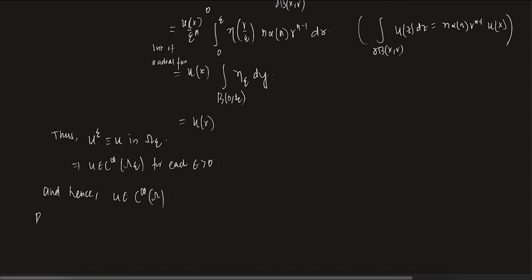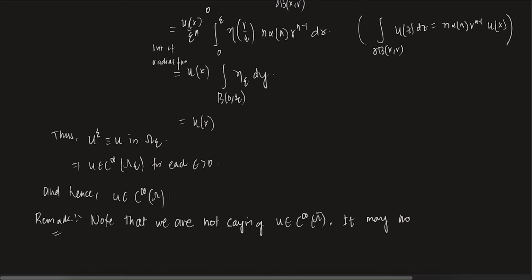So one small remark which I want to make is this. Note that we are not saying u is C infinity on omega bar.